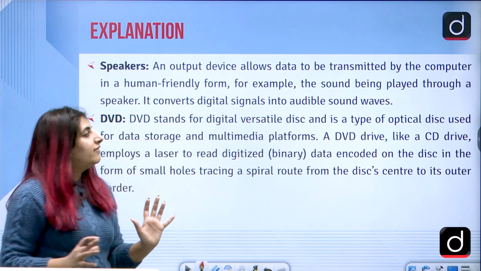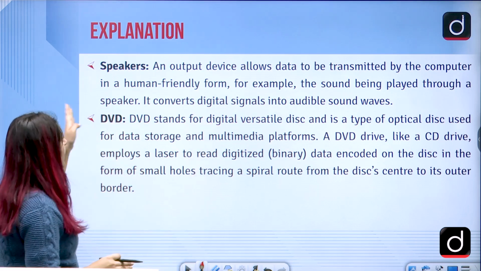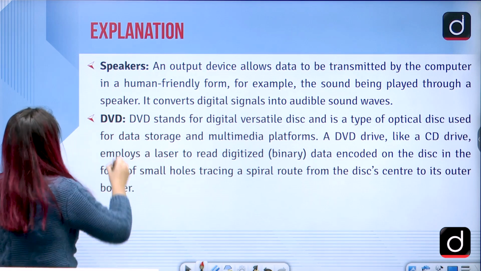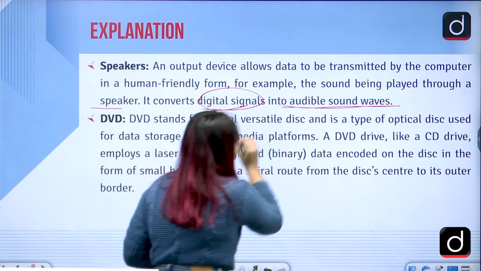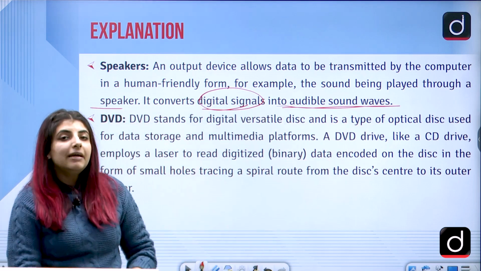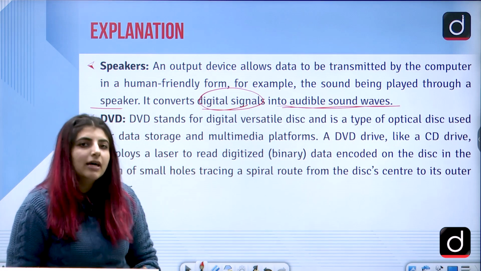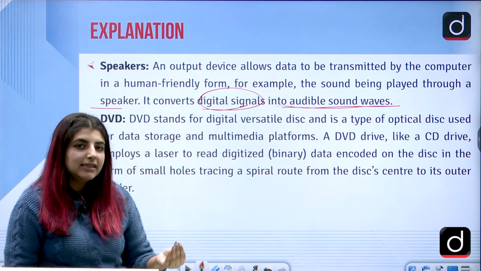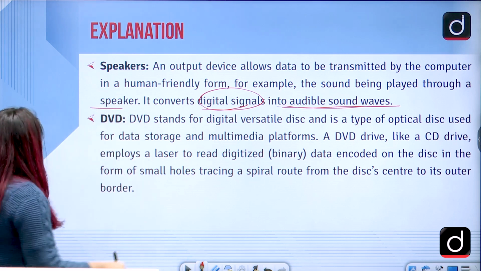Speakers, an output device, allow data to be transmitted by the computer in a human-friendly form. For example, the sound being played through a speaker. It converts digital signals into audible sound waves. So basically, sometimes we have Bluetooth speakers, we have wired speakers, wireless speakers. What are those doing? We are connecting them to particular devices to listen to different kinds of songs, correct?